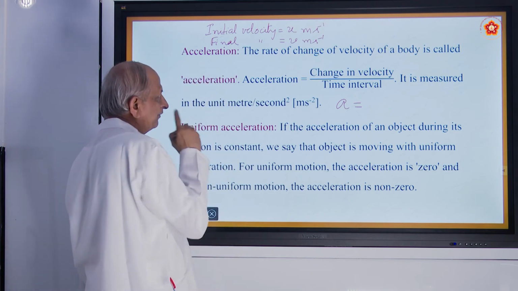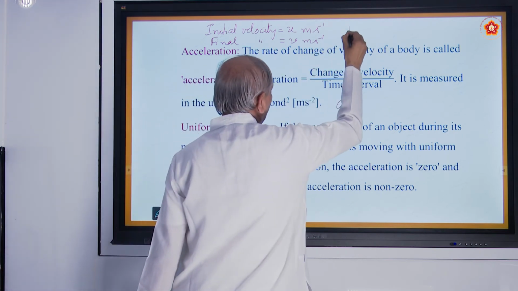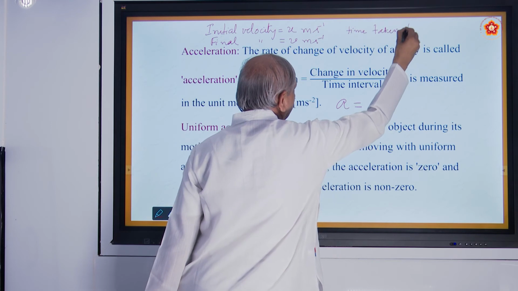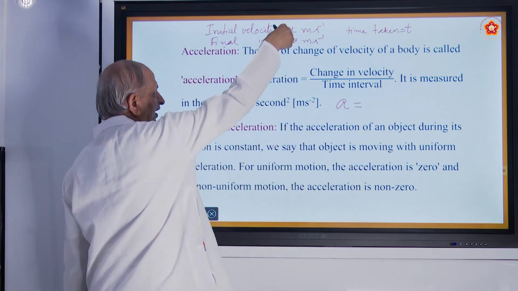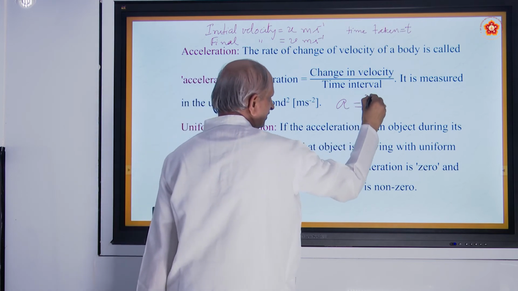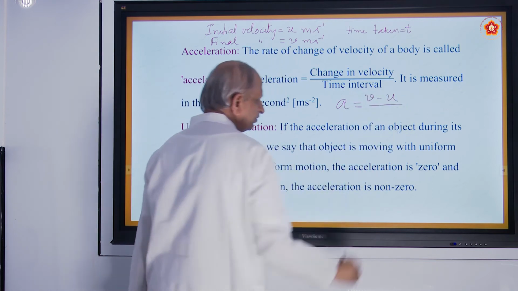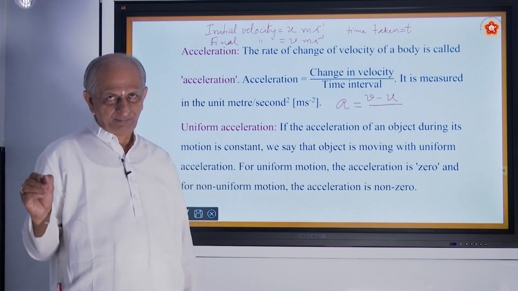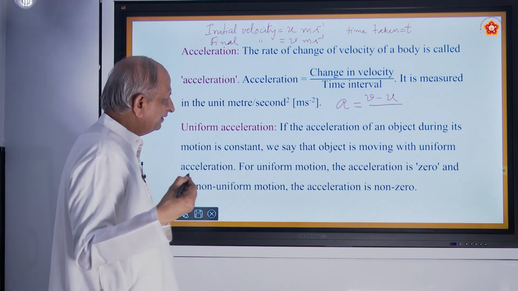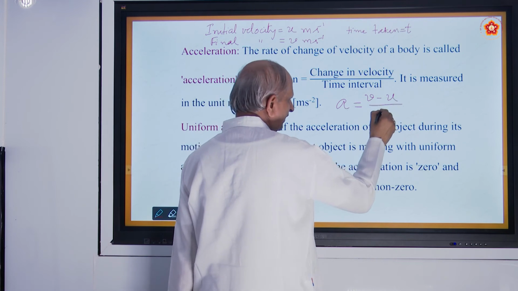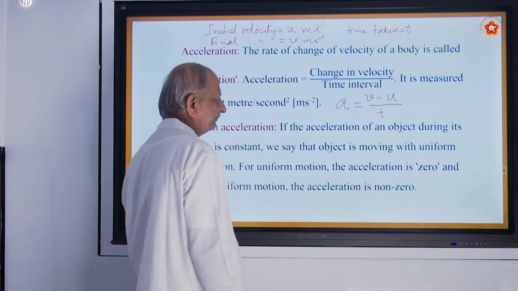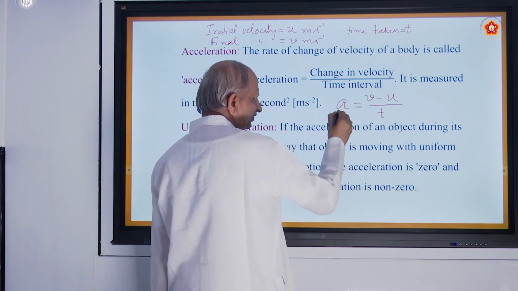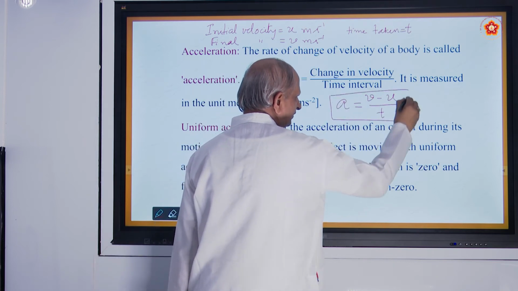Of course, we are going to derive it afterwards. And the time taken is, let us suppose, t seconds. So what is the change in velocity? Change in velocity is v minus u. For example, a bus or a train starts from rest, then u becomes 0. After some time it picks up speed. So you have a is equal to v minus u over t. So change in velocity is v minus u, time is t. This is what is called acceleration.